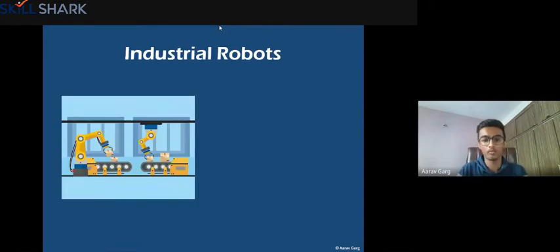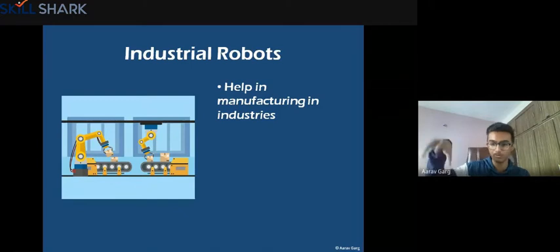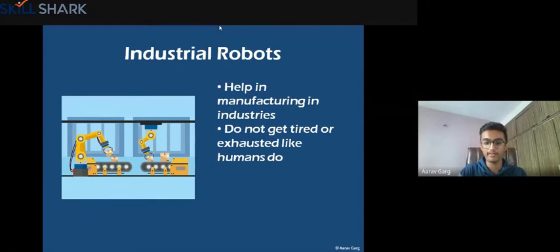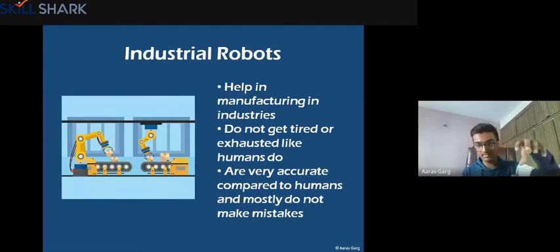Then industrial robots. You might have obviously seen this somewhere. They're used in manufacturing, in making things like cars. As the name suggests, industrial robots help in industries where things are to be made, where manufacturing goes on. They also do not get tired. And the best part is they're very accurate because they do not need to remember anything, right? Because they're a robot, they'll constantly be repeating that. So they don't need to remember anything. And once you teach it something without any error, from the second time, it'll keep doing it.